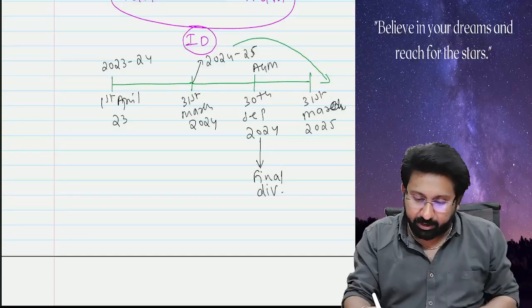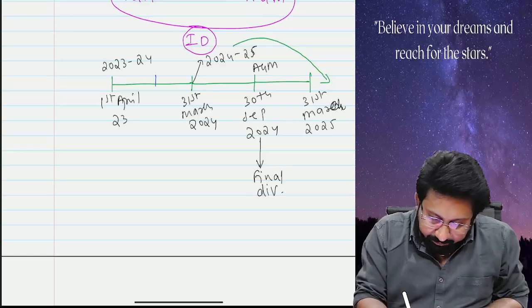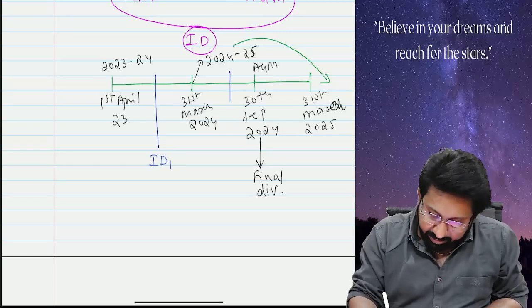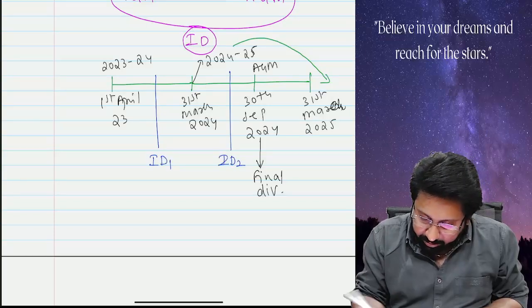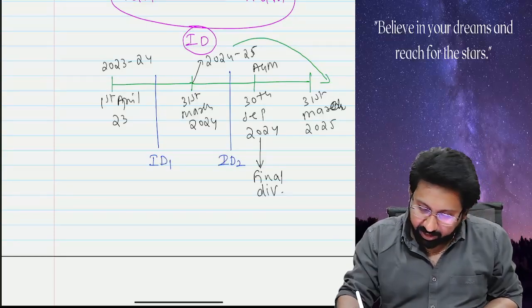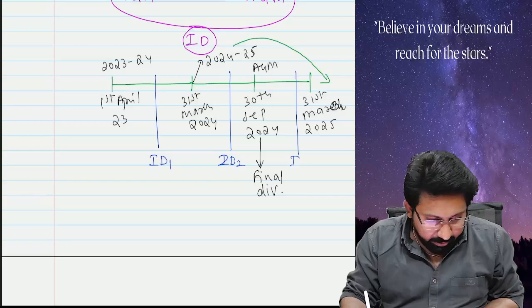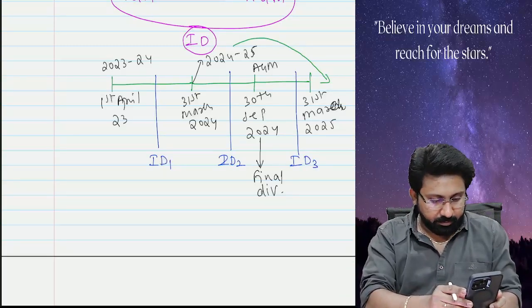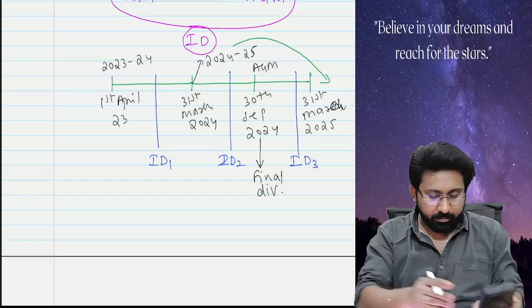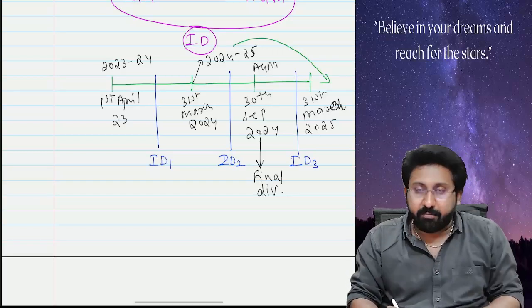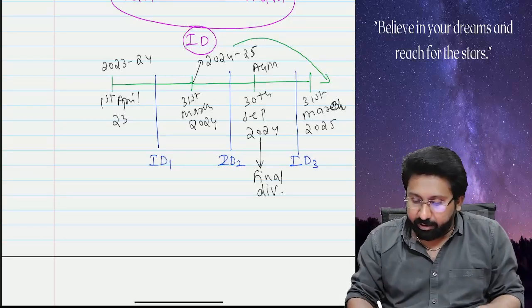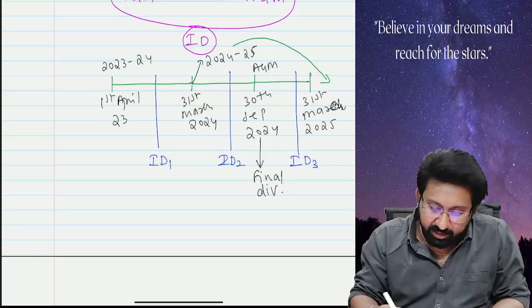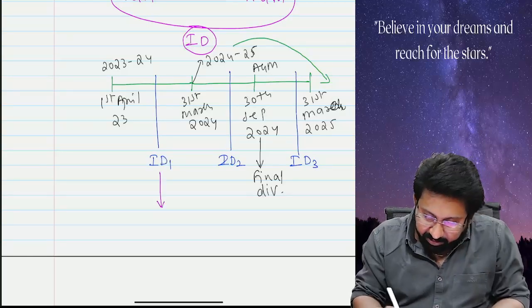For example, I declared interim dividend 1 here, interim dividend 2 here, and interim dividend 3 here. How many interim dividends are there? 3 interim dividends are there.